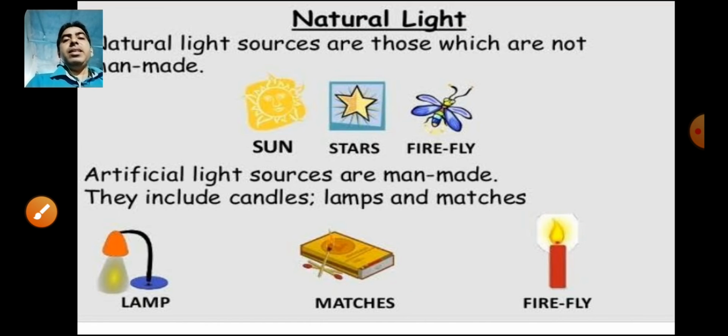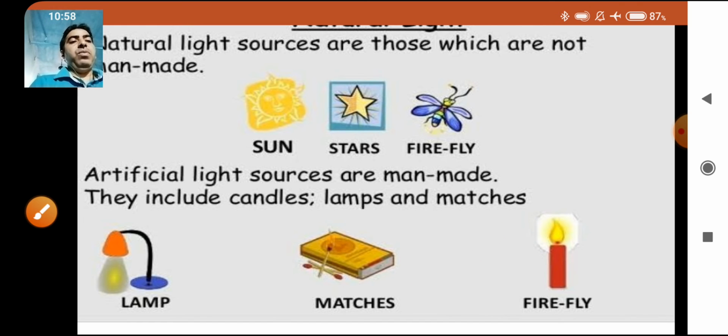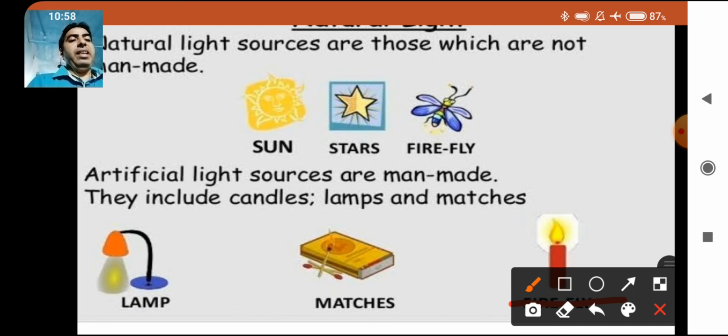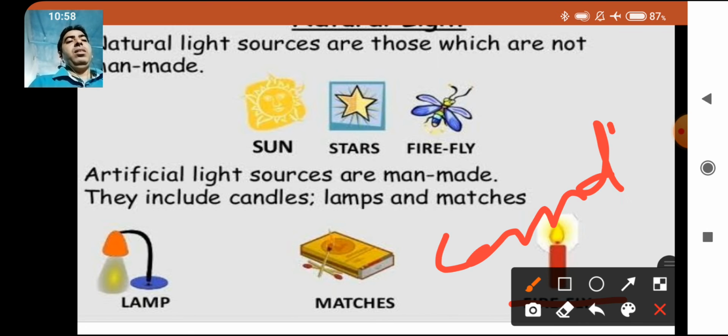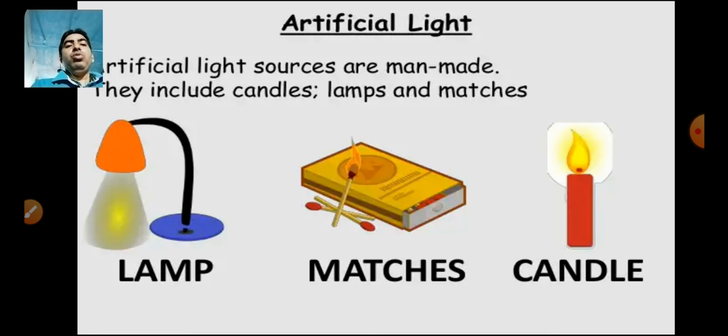Another example is a lamp, matches. You can see the fire and the candles here. They are included in the artificial or human made sources of light. Lighted bulbs are also there, lighted torches are also there. Kerosene lamp oil is also a human made or artificial source of light. Here you can see the candles, matches, and lamp.